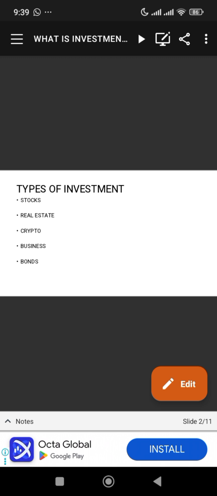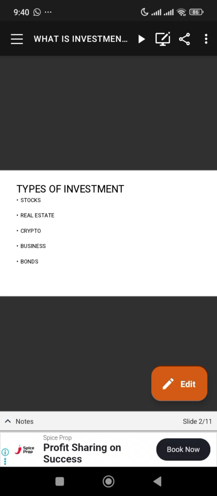Also, we have what are called ETFs. They are a collection of stocks. Let's say 2 or 3 companies come together to invest, to form a fund, and people go there and invest. They call it an ETF. You go and invest in such funds as well. So let's go to the rules of investment.